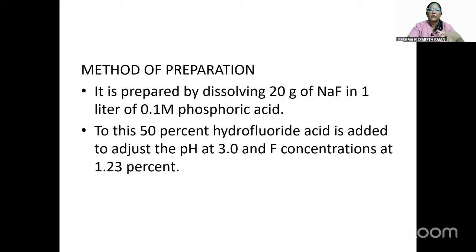So how do we prepare it? It is prepared by dissolving 20 grams of sodium fluoride in 1 liter of 0.1 molar phosphoric acid. To this, 50% hydrofluoric acid is added to adjust the pH to 3 and the fluoride concentration to 1.23%. So this is the method of preparation, the technical aspect.